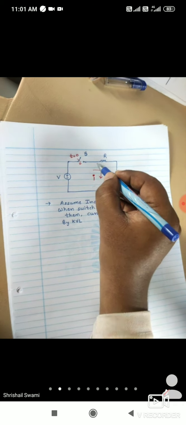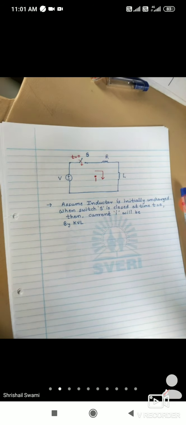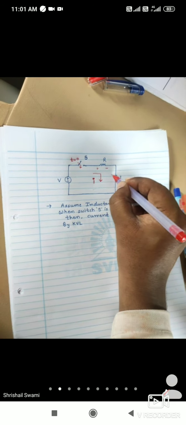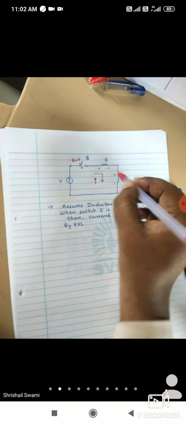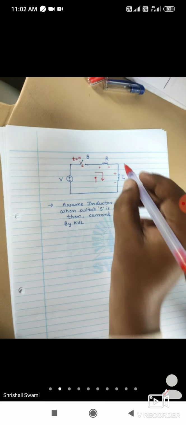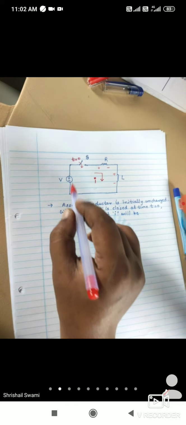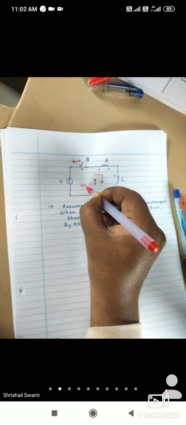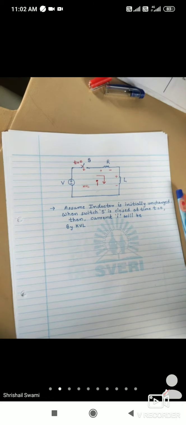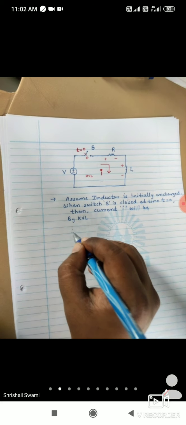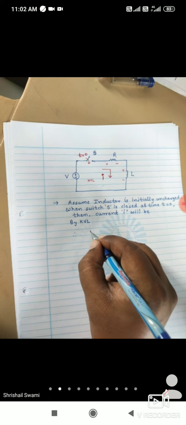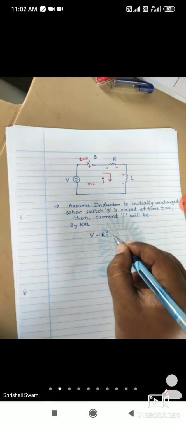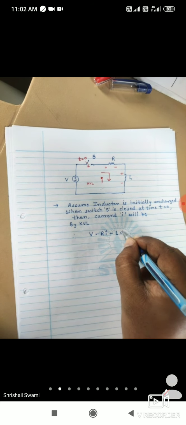So according to this current I, the voltage across the inductor will be plus minus like this, and the voltage across the resistor will be plus minus. So when the switch is closed at time t equal to 0, we can apply the KVL. So I will write KVL here. You can apply it in a clockwise direction. So what will be the equation now? Minus to plus, that is plus V. Next minus R into I. Next minus L into di by dt.